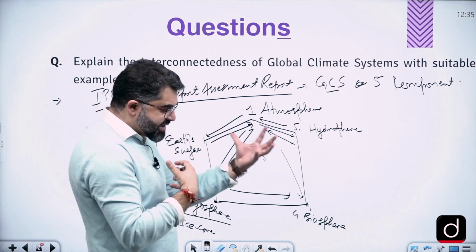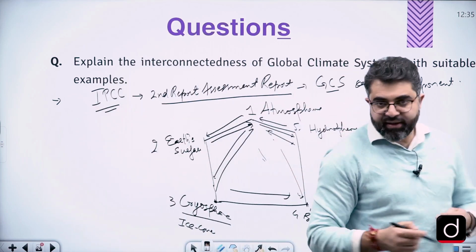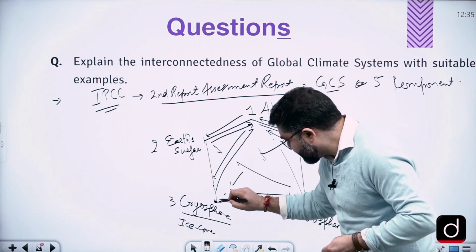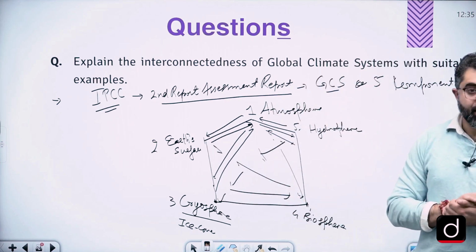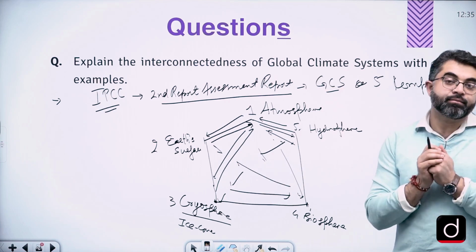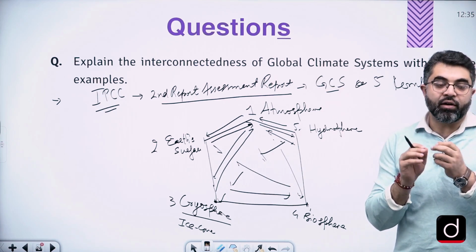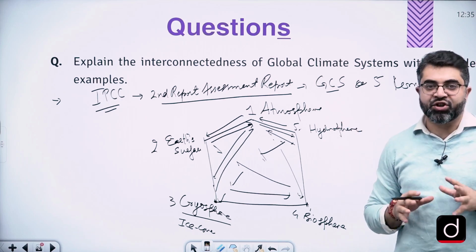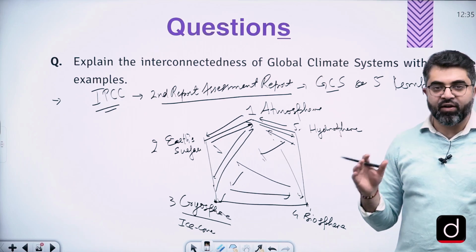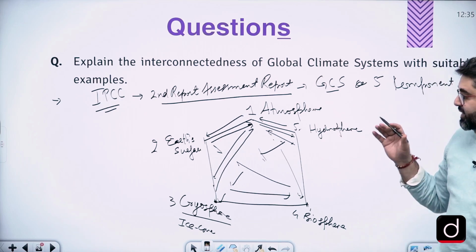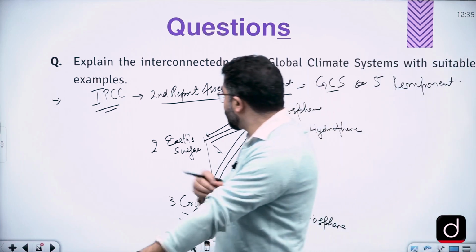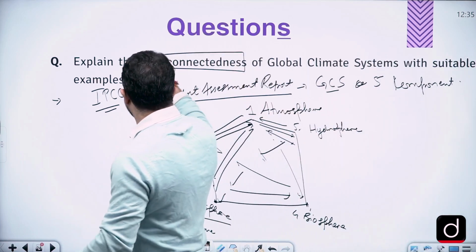So when we draw this, the interconnectedness is very deep. It's just like a web, very tightly knitted, forming a web of interactions between the 5 components of the global climate system. Let's go a little deeper, because the question is on interconnectedness.